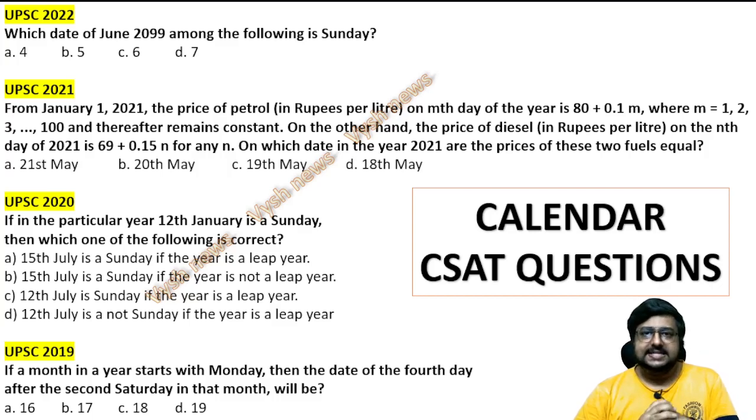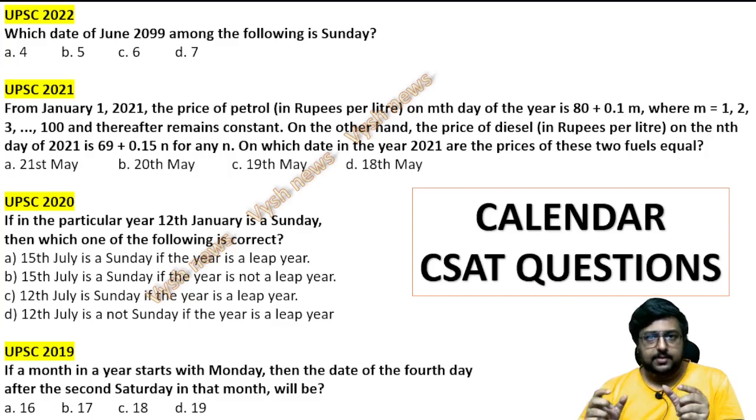This is the UPSC CSAT question paper, and each year one question will come on calendar. You should not waste a lot of time on it. There are certain tricks and formulas, because every month has a fixed number of days. January is 31, February is 28 or 29 depending on leap year, then March is 31, it's fixed. Based on that there are calculation formulas which you have to study, which we have already taught in our Plum series and other places, and I will do more videos if you want.